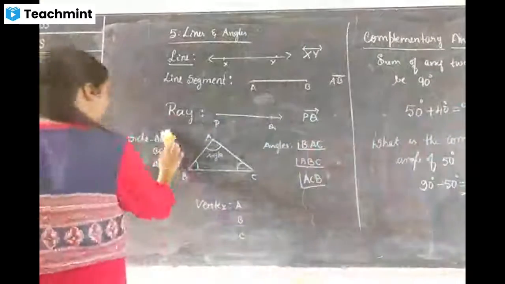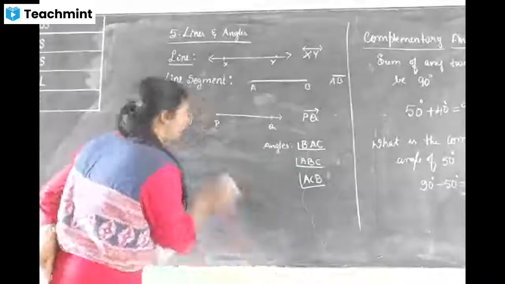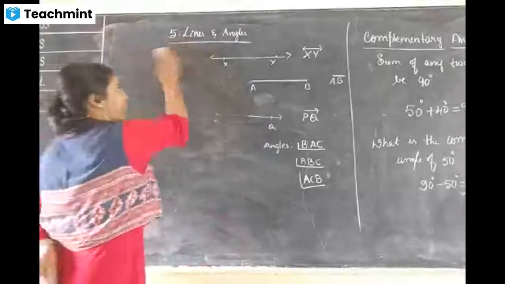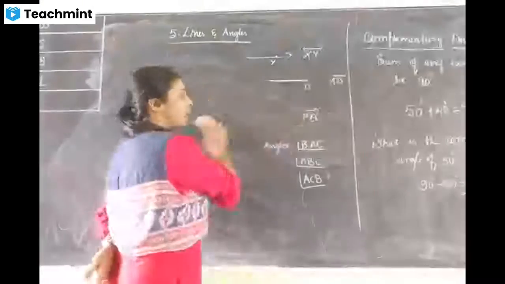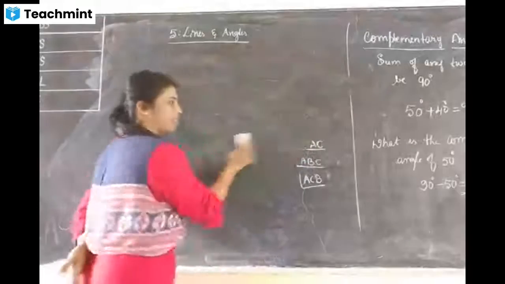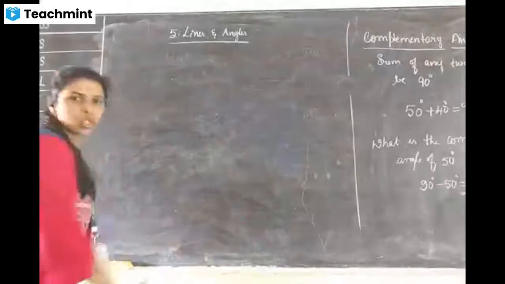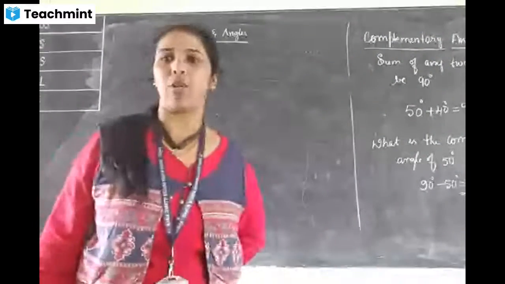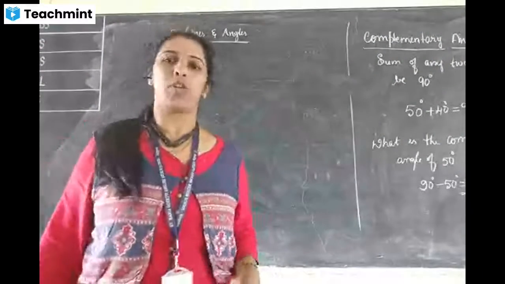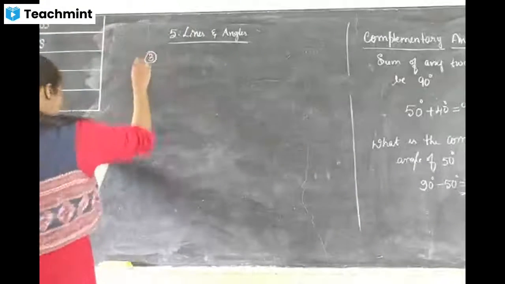But what is the definition of complementary angle? The definition of complementary angle is the sum of two angles, not subtraction, not a difference. They said sum. So we are not going to subtract here, okay? That is not possible.